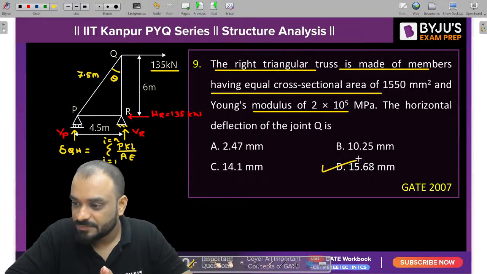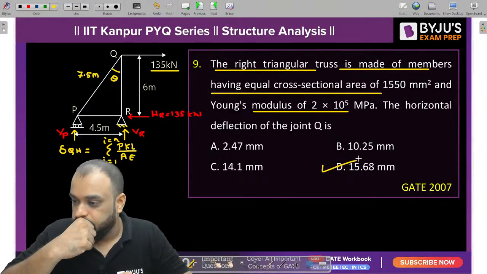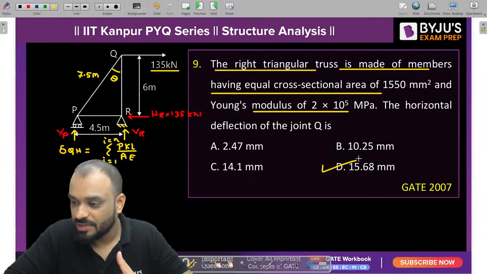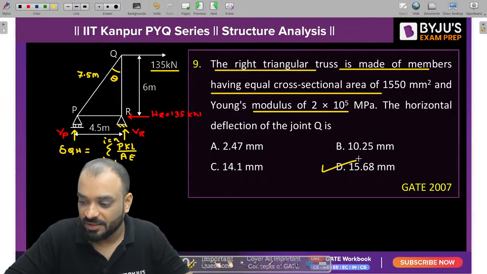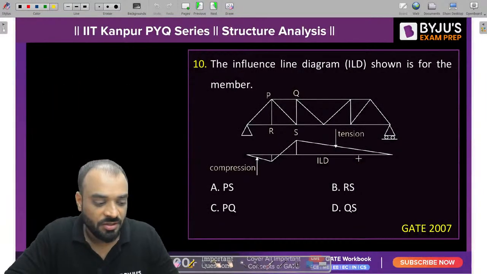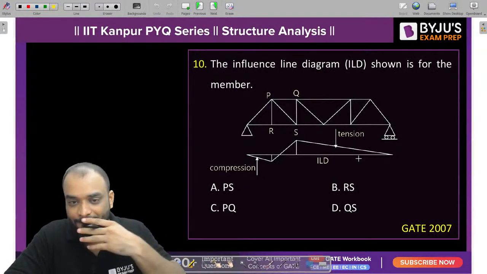Clear? It is crystal clear to all of you. Tell me, guys, yes or no? D is the correct answer, 15.68. Perfect. So let's move to the next question, which is based upon ILD.